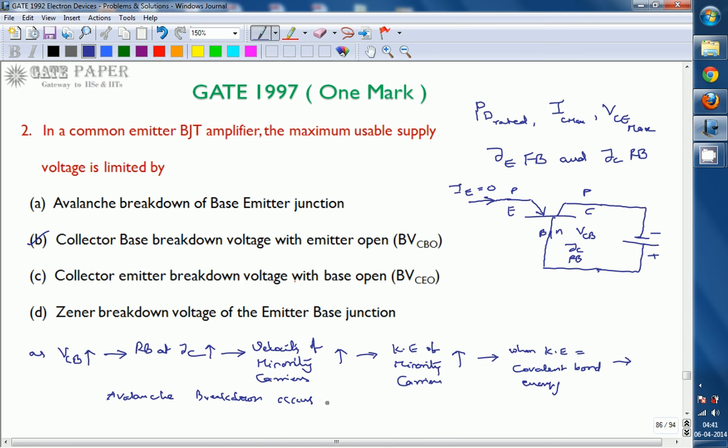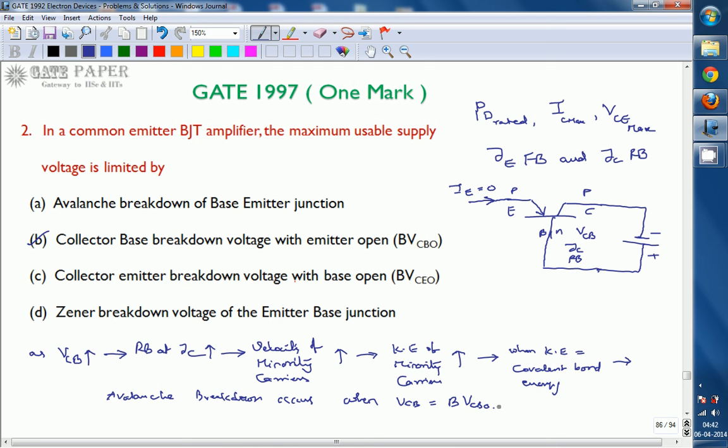This avalanche breakdown occurs when VCB is equal to BVCBO. Whenever the collector base voltage equals the collector base breakdown voltage with emitter open, the avalanche breakdown occurs.